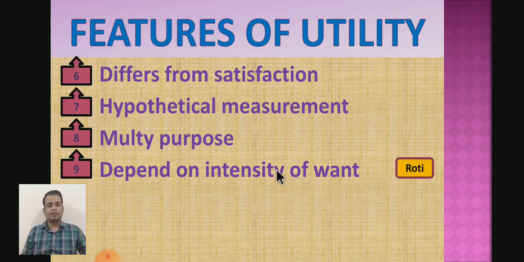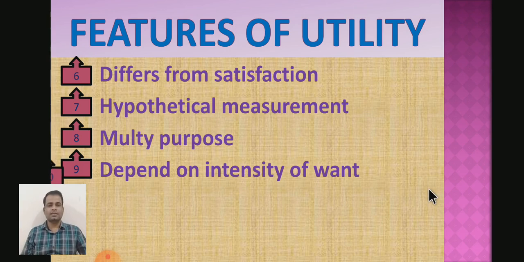Suppose we take another example also. When a person drinks a glass of water, he has more utility in the glass of water. But a person who has already drunk water may have less utility in the water. So the utility of the commodity depends on the intensity of the wants.